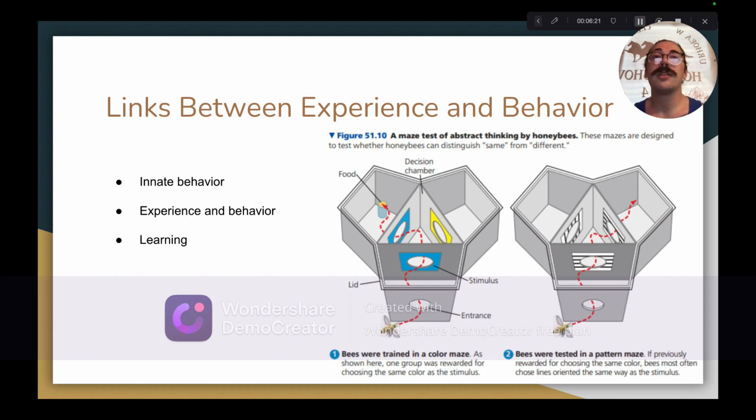Imprinting is a learning mechanism common in many animal species through which offspring learn to recognize and emulate their parents to increase their chances of survival. Additionally, imprinting is only possible during a period of time known as the sensitive period, which varies in duration from species to species. Next is spatial learning.